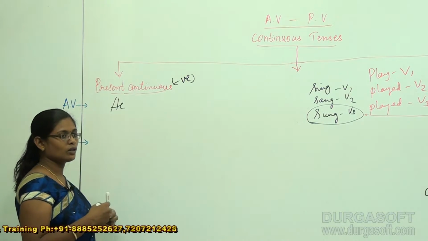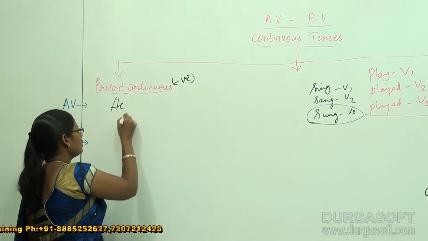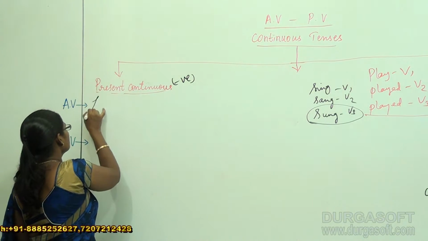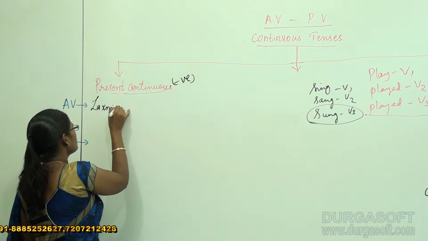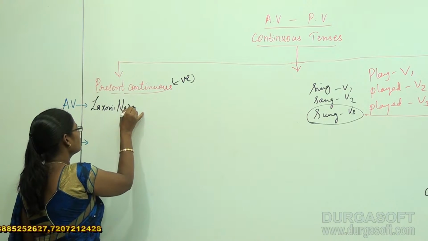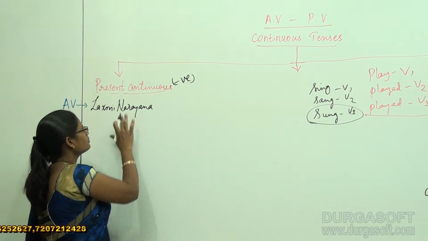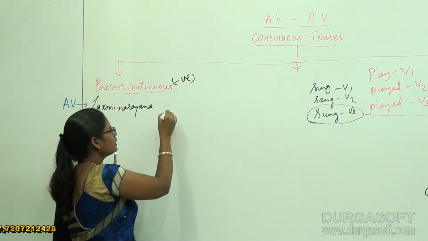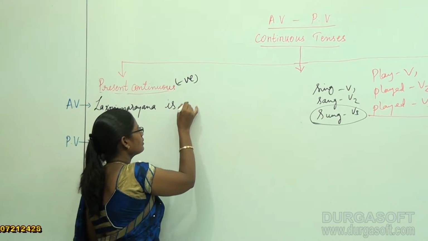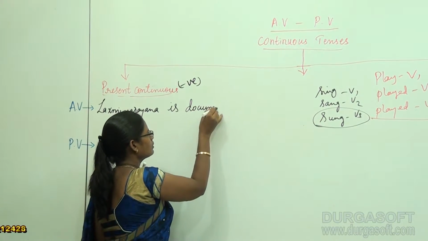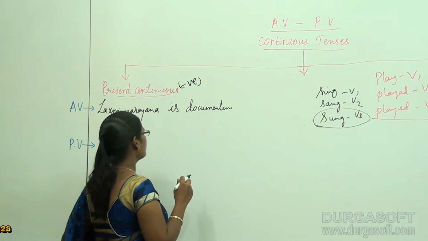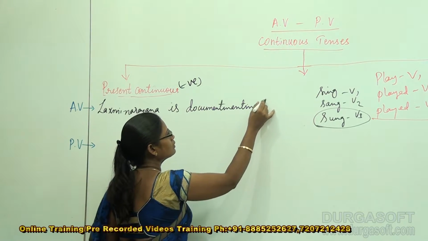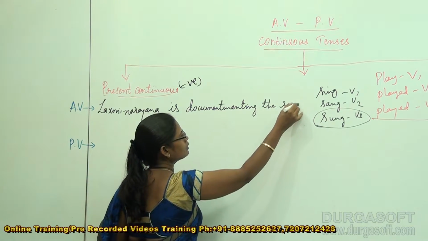Mushahada is documenting reports. Now instead of Mushahada, I would like to take Lakshmi Narayana. Lakshmi Narayana is documenting the reports.